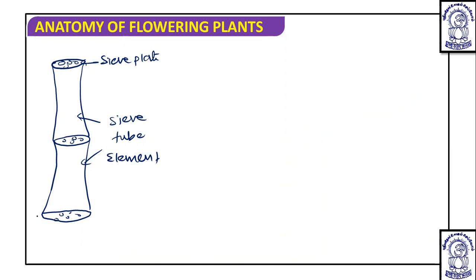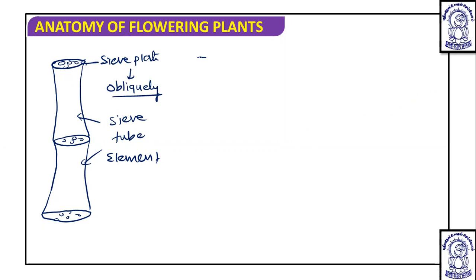If we talk about the characteristics of a sieve plate or a sieve tube, the sieve tube elements are joined by end walls that are perforated. They have pores. They are sieve plates. The sieve plates are present somewhat obliquely, and mainly the translocation of fluid material takes place through these pores.